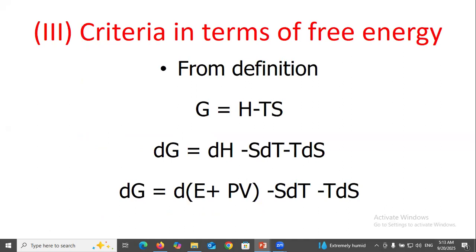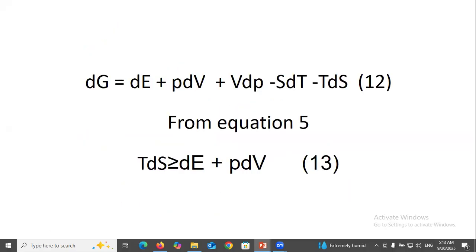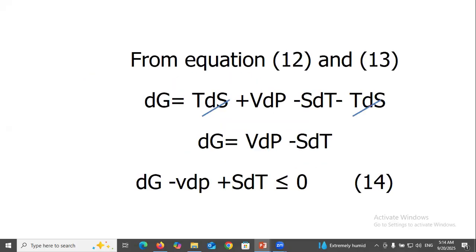Criteria in terms of free energy. From the definition G equal to H minus TS, dG equal to dH minus SdT minus TdS, dG equal to dE plus d(PV) minus SdT minus TdS, dG equal to dE plus PdV plus VdP minus SdT minus TdS. Equation 12. From equation 5, TdS less than or greater than dE plus PdV. Equation 13. From equations 12 and 13, we get dG minus VdP plus SdT less than or greater than 0.